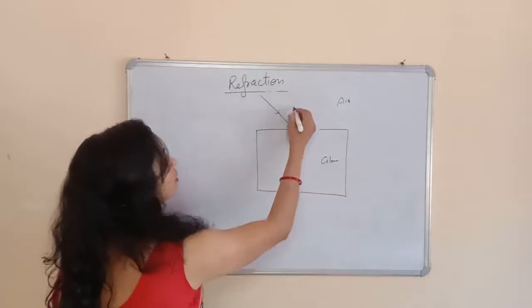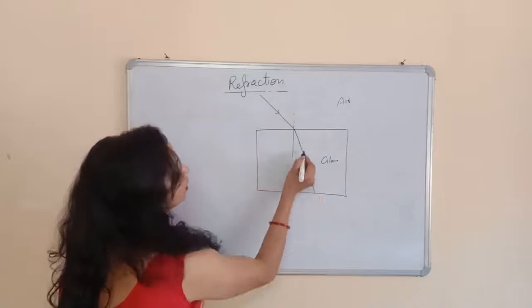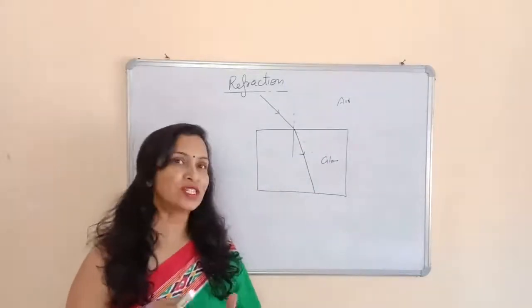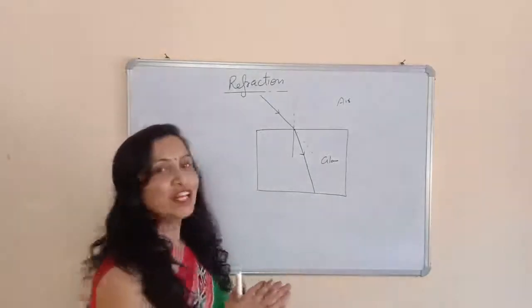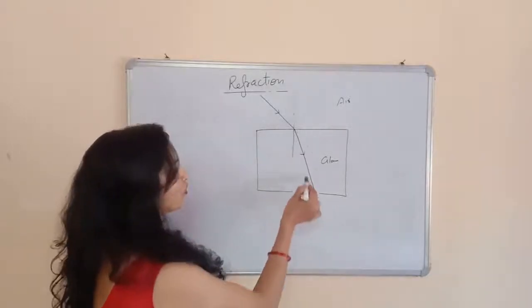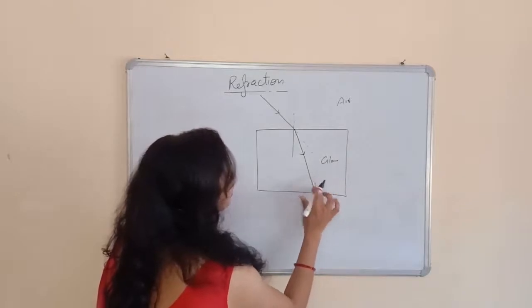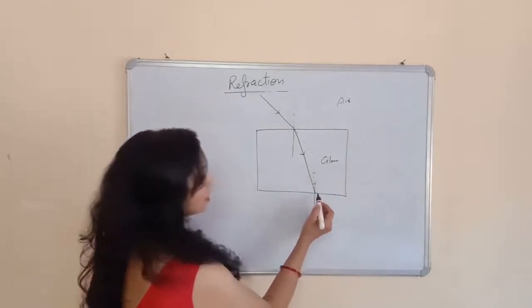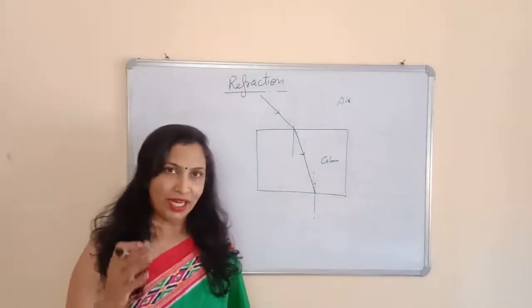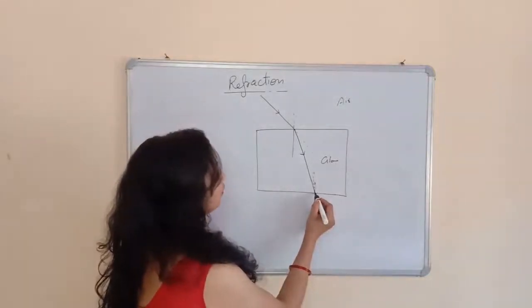The light will bend towards the normal, like this. So this is the actual path of the light, but it does not move on its own path, it deviates from the path, and this deviation is called the refraction of the light. So it bends towards the normal. Again, what will happen when the light passes from glass into the air? Like this. Again, the same thing: when the light passes from the denser into the rarer medium, it will bend away from the normal, deviate away from the normal. So it will bend like this.